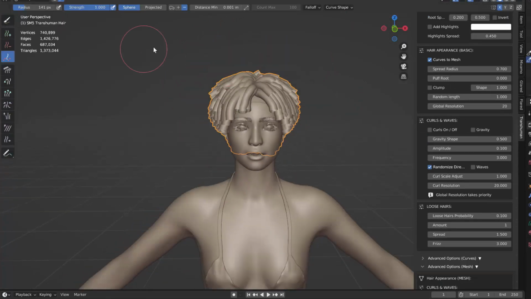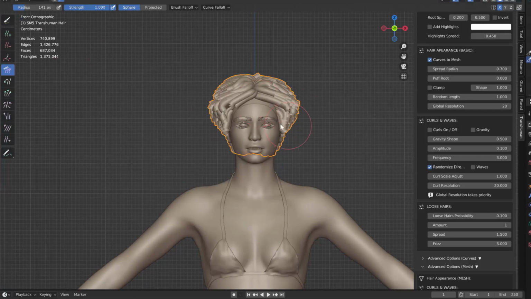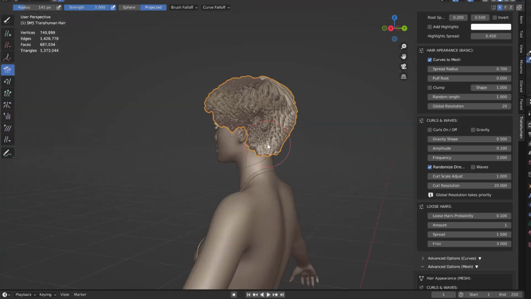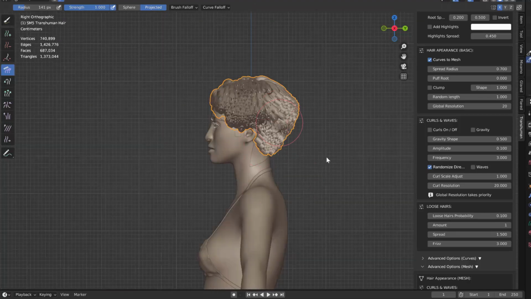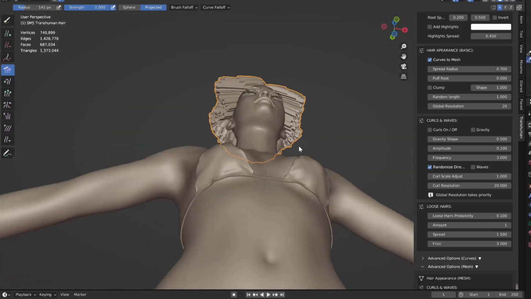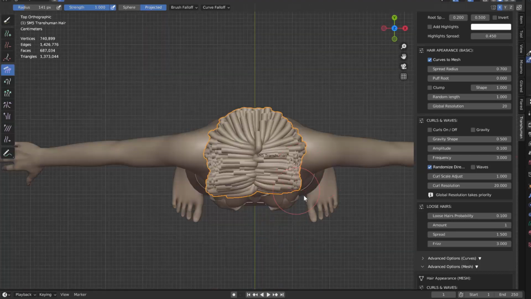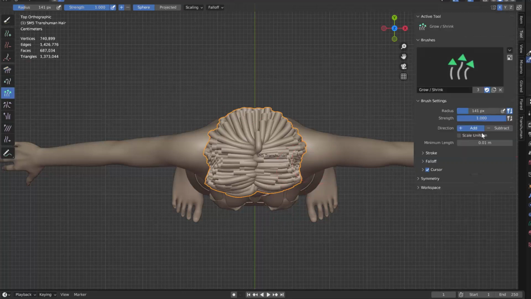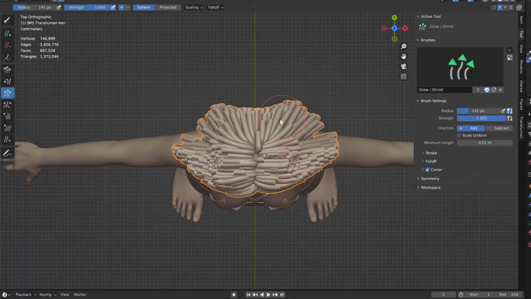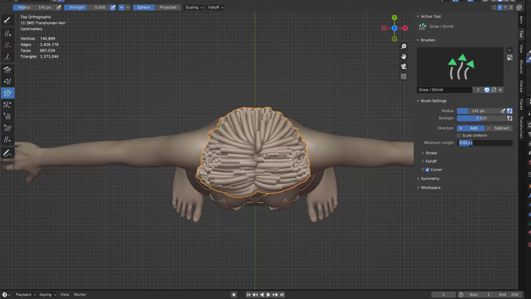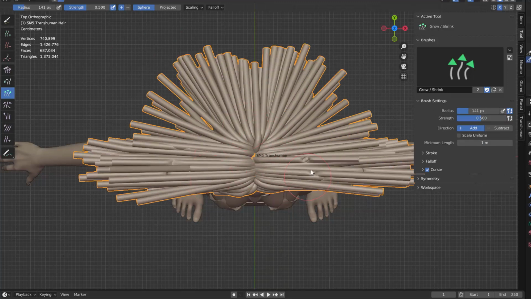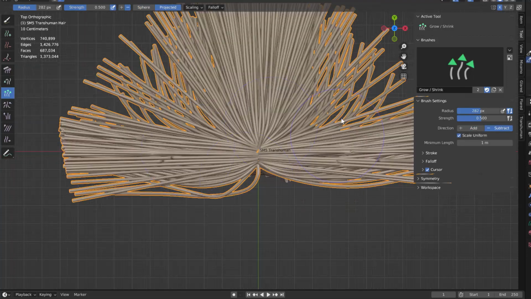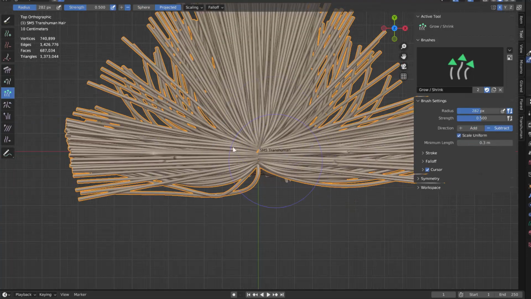And now I'm going to start grooming the hair as if it was any other kind of curved hair. I can just use the Blender tools for grooming the hair, and I'm going to brush it, move it out of the way, and start working on the shapes that I want. I'm going to increase the length, and then I'm going to decrease it a little bit because I think it was too much.